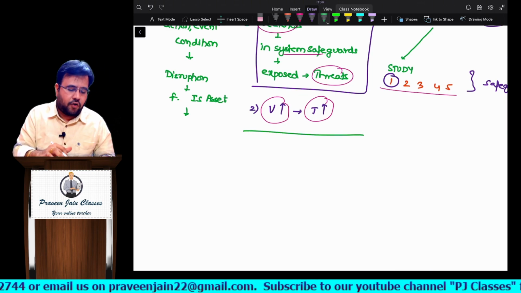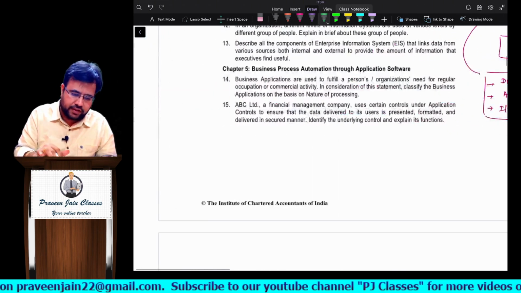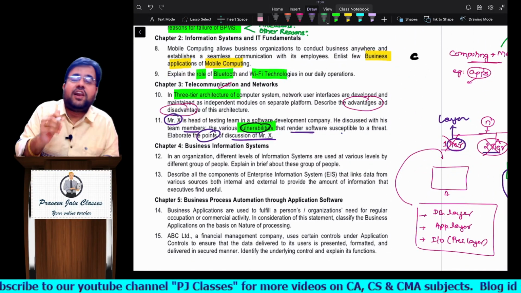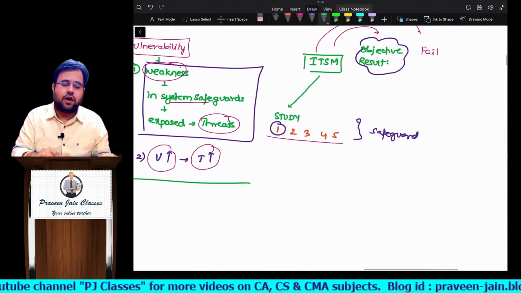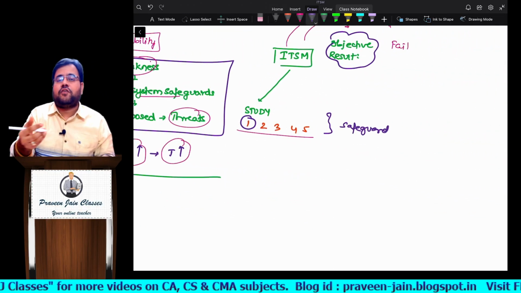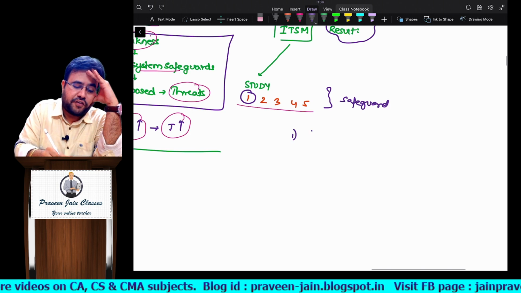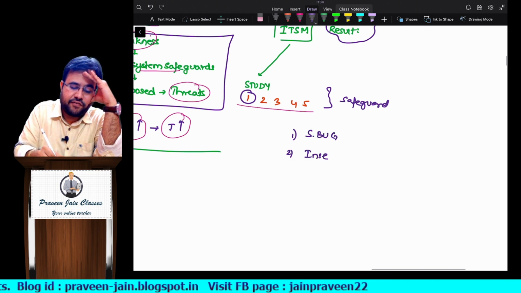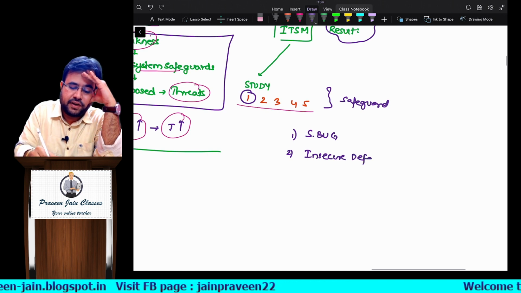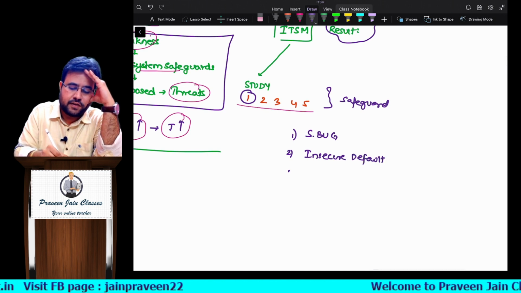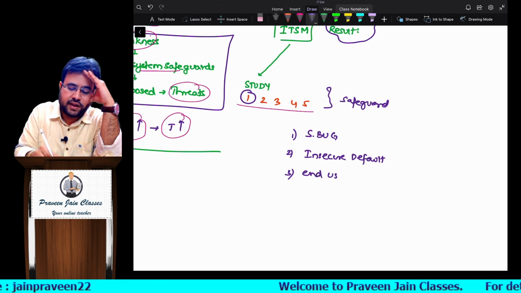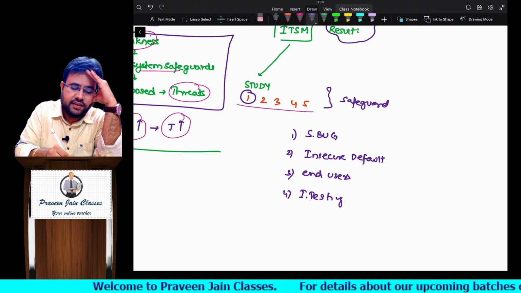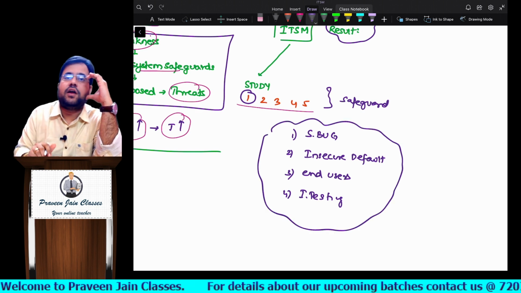Now here, what is the question asked? They are not asking you the definition, though you have to write the definition, but they are asking you various vulnerabilities. If you can recall different types of vulnerabilities, sir, one is software bug. Second is insecure default configuration. So there are some default passwords, etc. You have to change, sir. Negligence of end users. Insecure testing. So these are some of the points for your vulnerability.